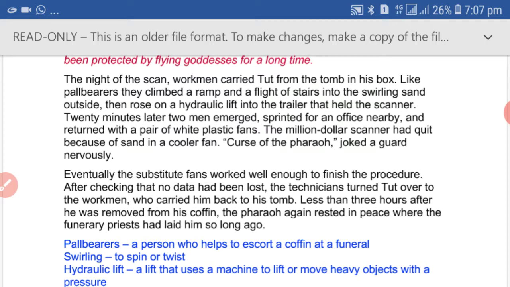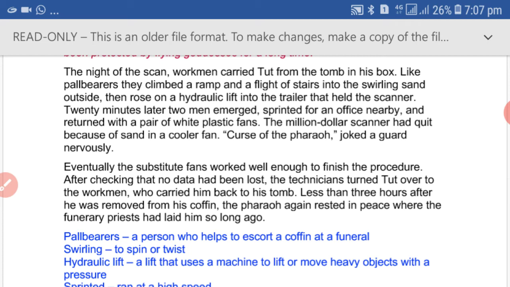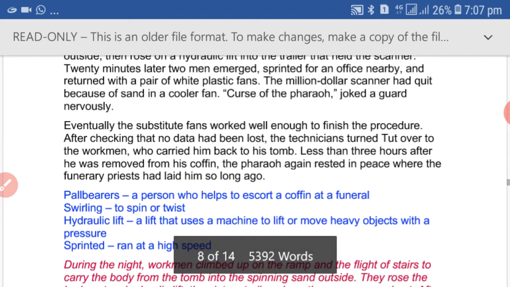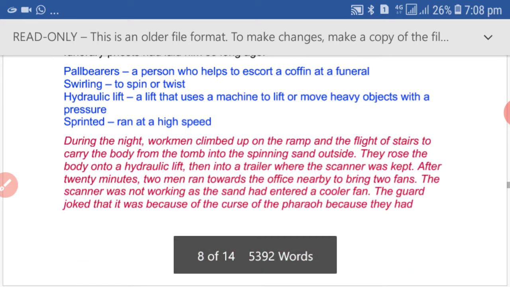If we talk about the explanation, during the night, workmen climbed up the ramp and the flight of stairs to carry the body from the tomb into the spinning sand outside. Because the wind was blowing, the sand was spinning. So the body was brought into the spinning sand. They raised the body onto a hydraulic lift, then into a trailer where the scanner was kept.